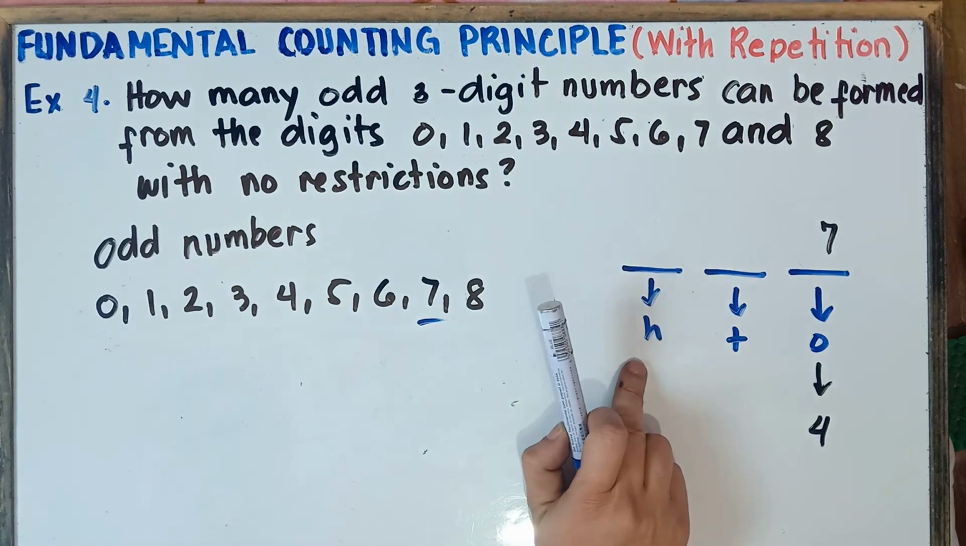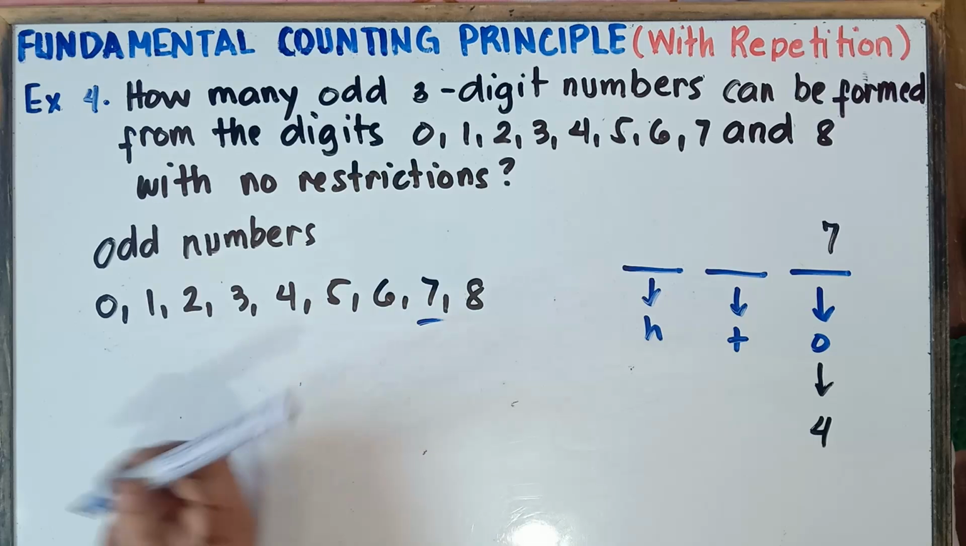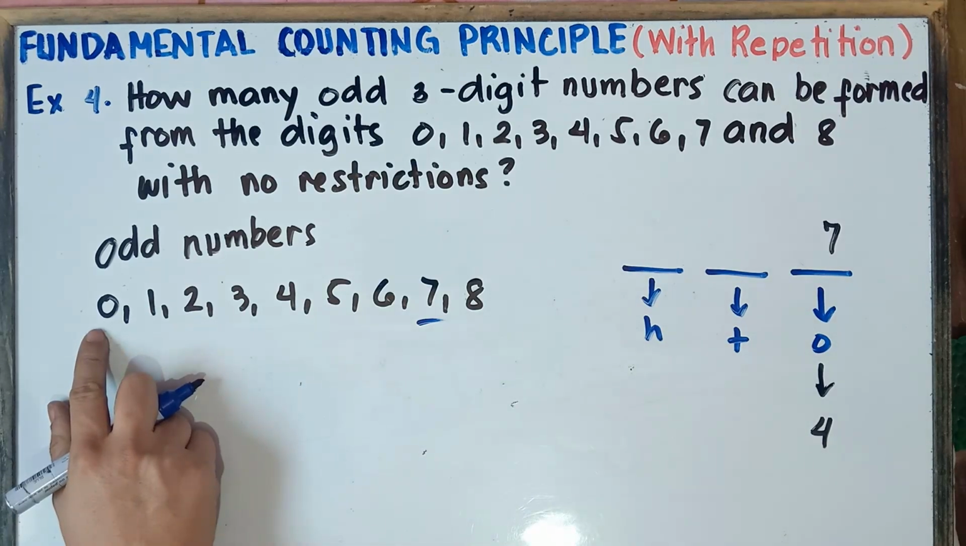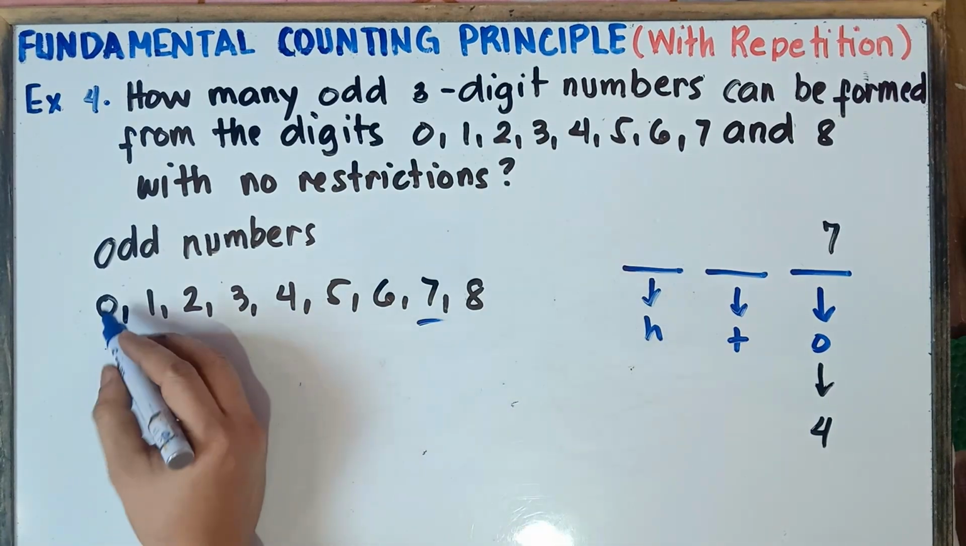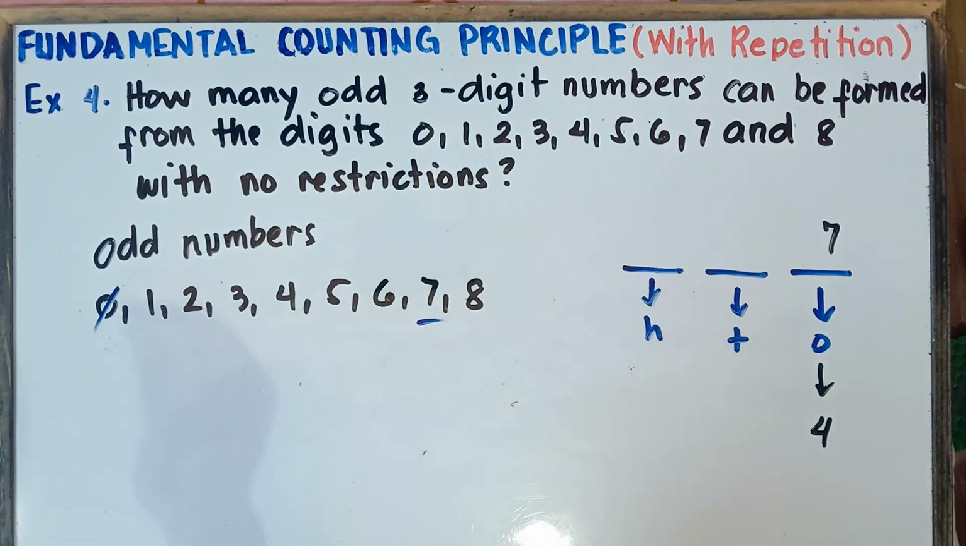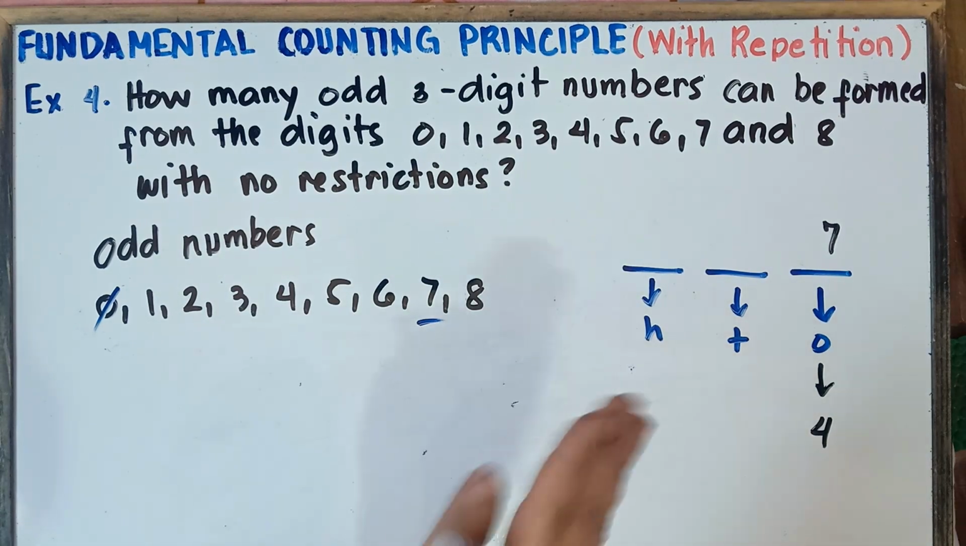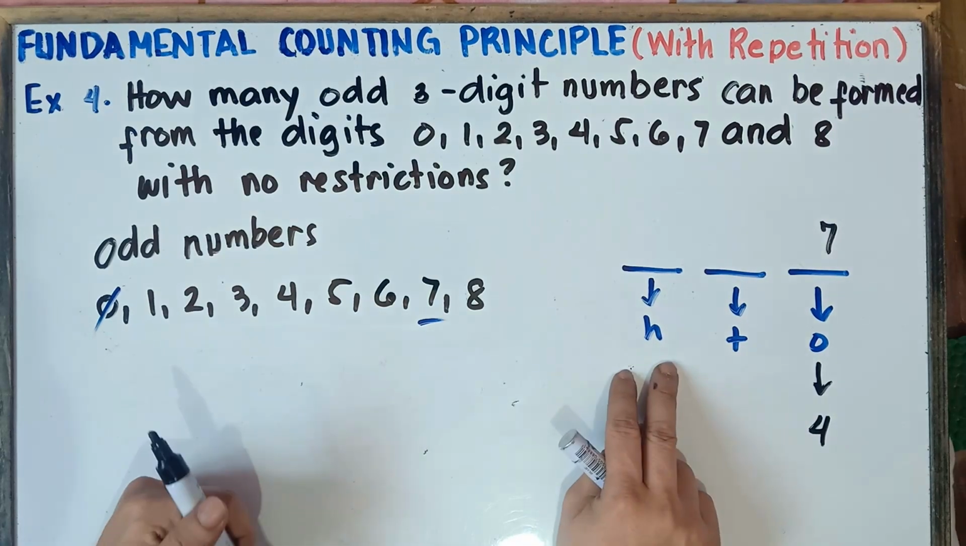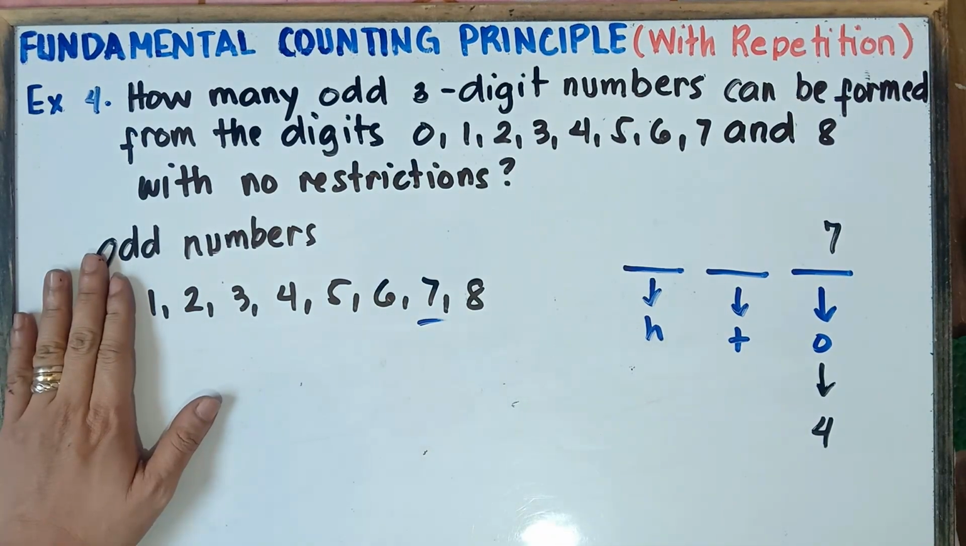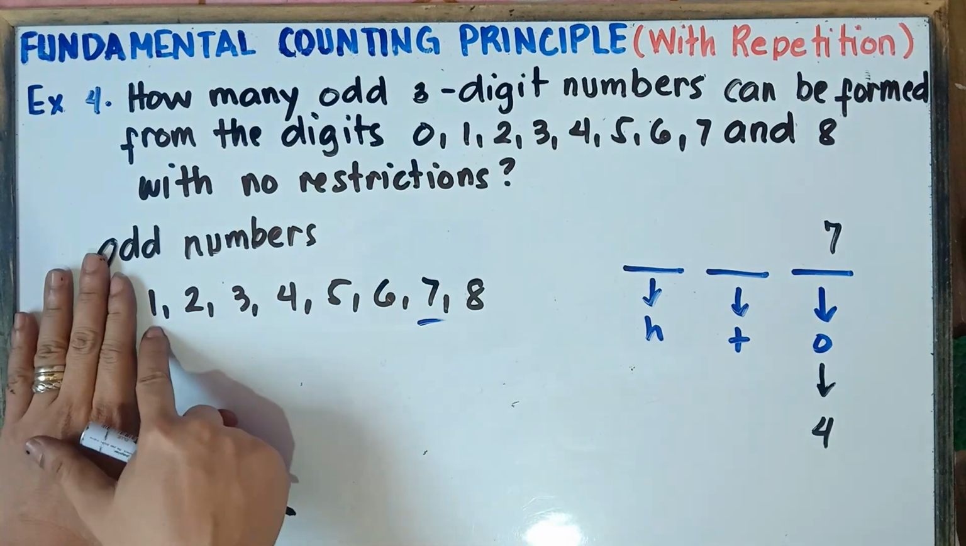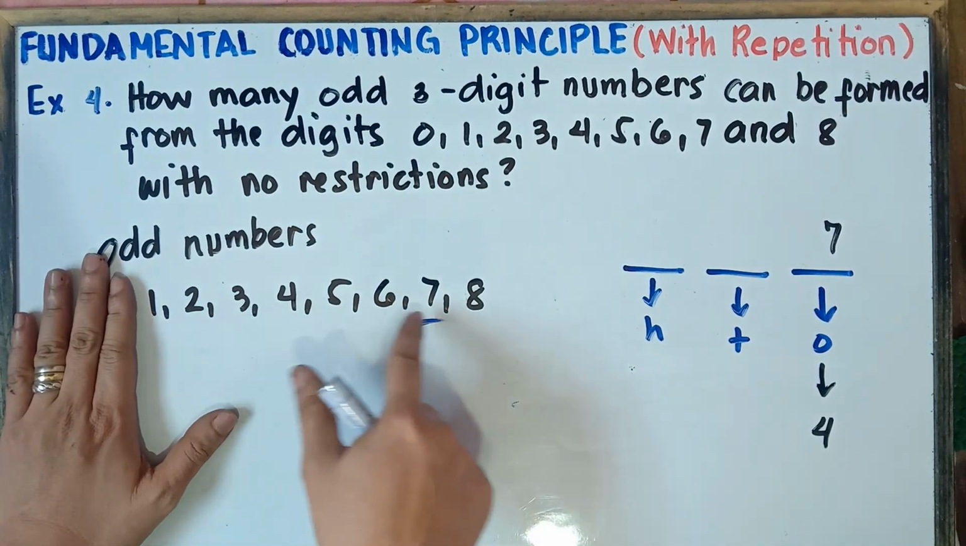Now, for hundreds, class, you will never start with 0. You don't have a whole number that starts with 0, so we will be eliminating 0. We explained that a while ago. So for hundreds, we eliminate 0. How many choices do we have? 1, 2, 3, 4, 5, 6, 7, and then 8.